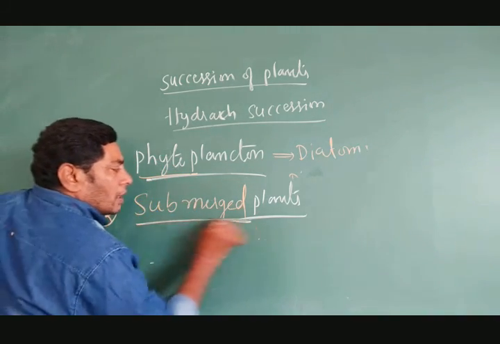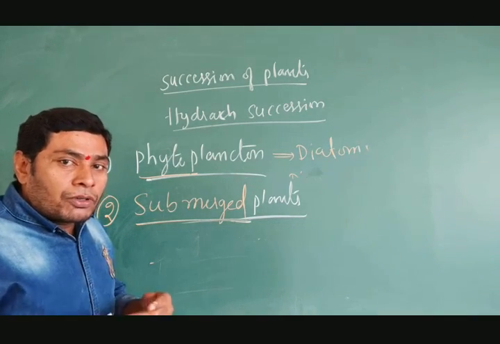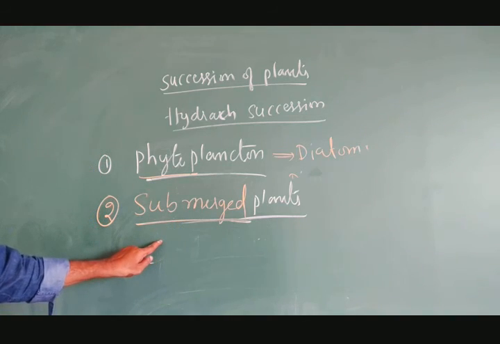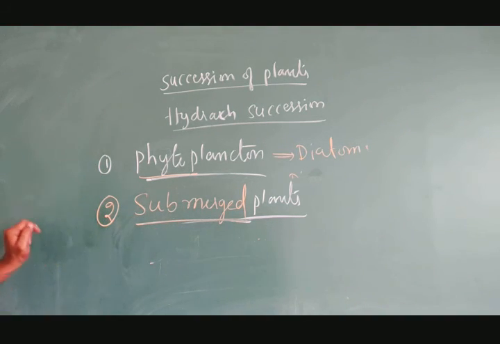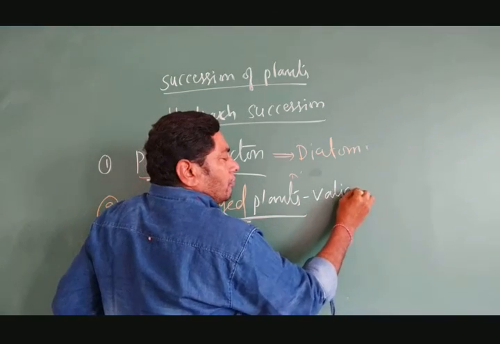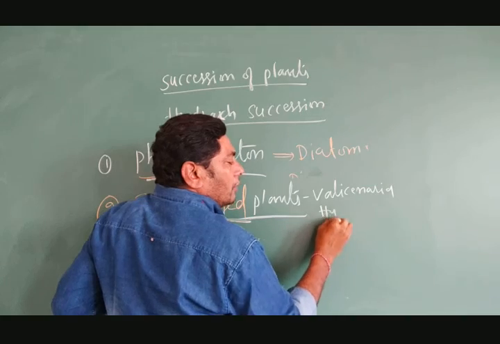The submerged plants produce their roots, so they are rooted plants. Examples are Vallisneria and Hydrilla.